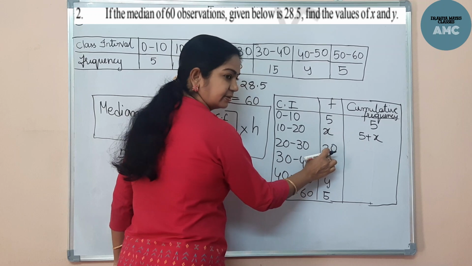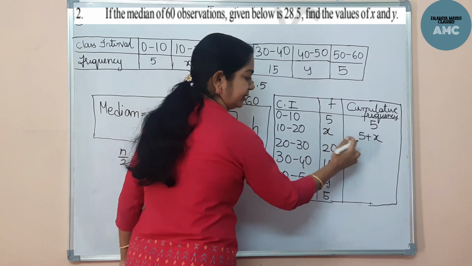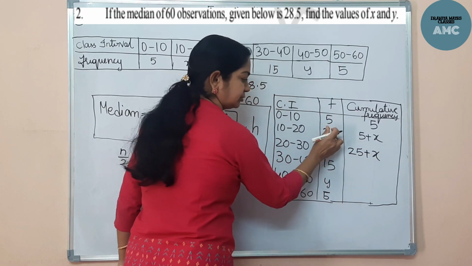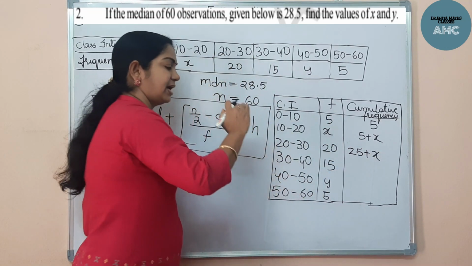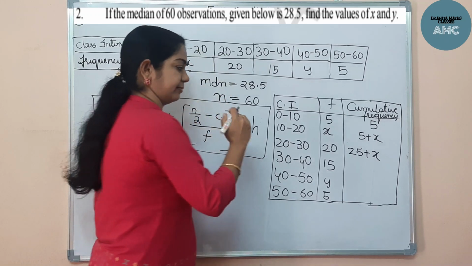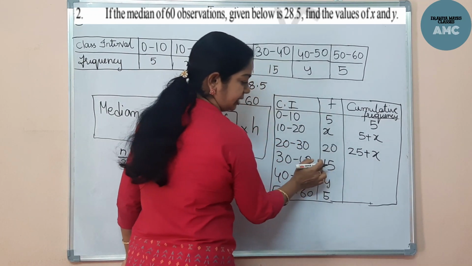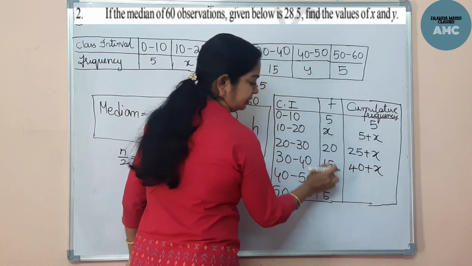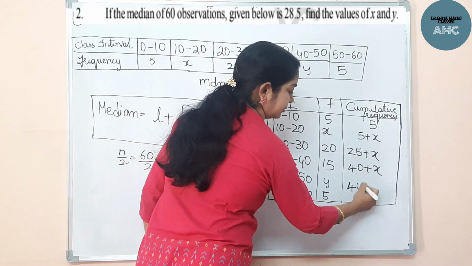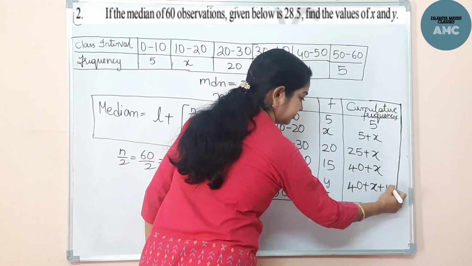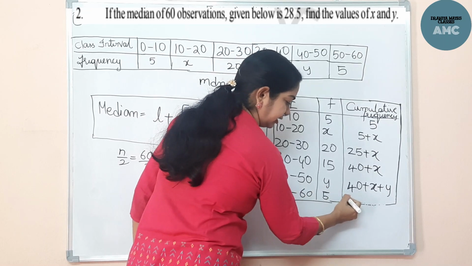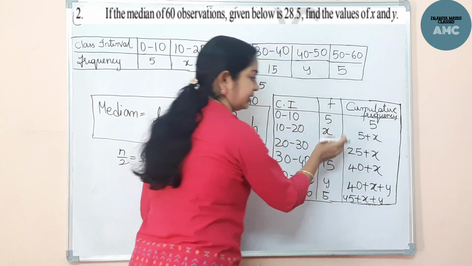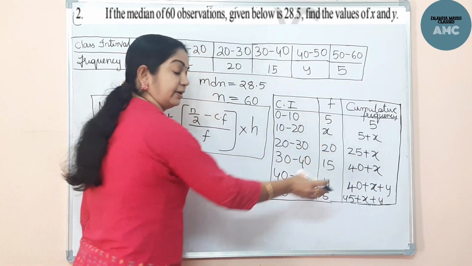First, second and third: 20 plus 5, 25 plus x, so 25 plus x. Then the next one, just adding one term at a time. That is called a cumulative frequency. Now 35 plus 5, 40 plus x. Now 40 plus x plus y, so I am adding this y. Now again 45 plus x plus y. So cumulative frequency means adding one at a time and writing down.